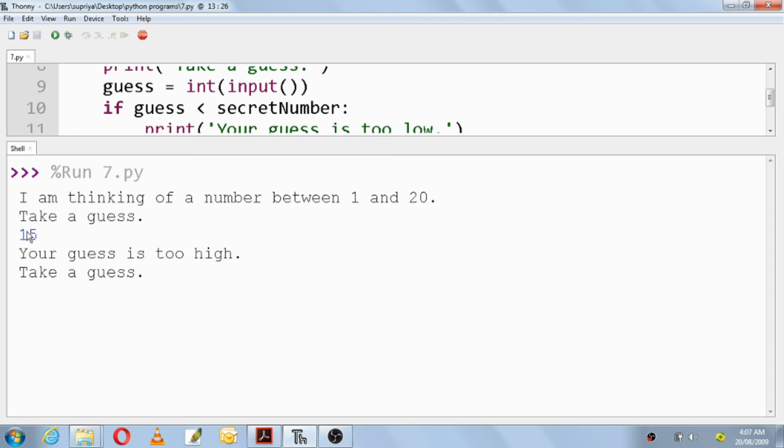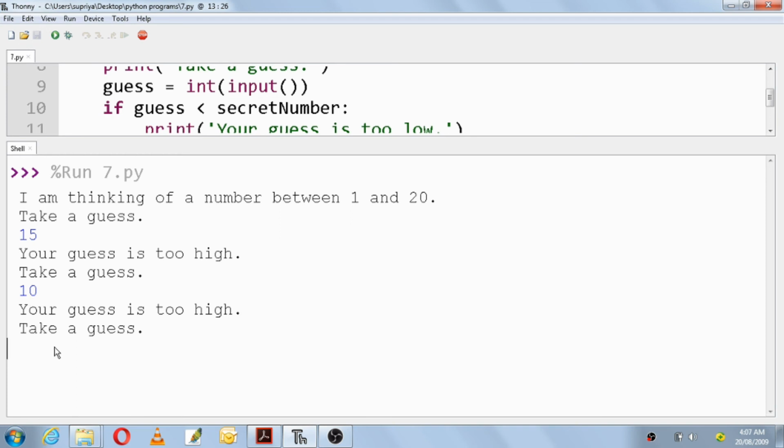So one guess is over, and I have 5 more guesses. The secret number given by the random function is lesser than 15, so I have to choose less than 15. I'll choose 10. Again it says your guess is too high, so the secret number is less than 10.